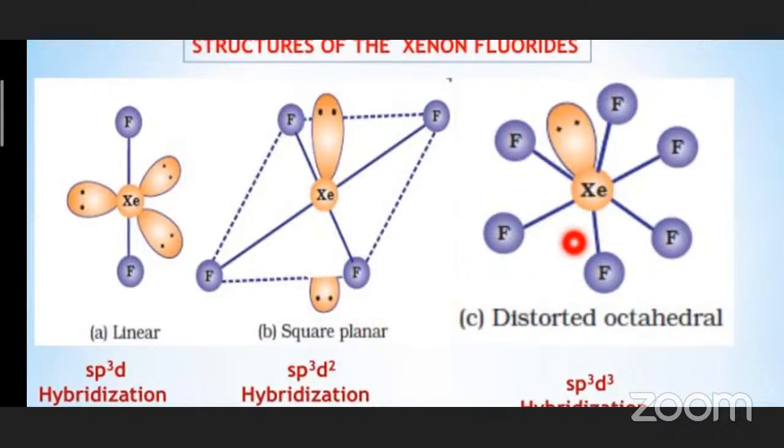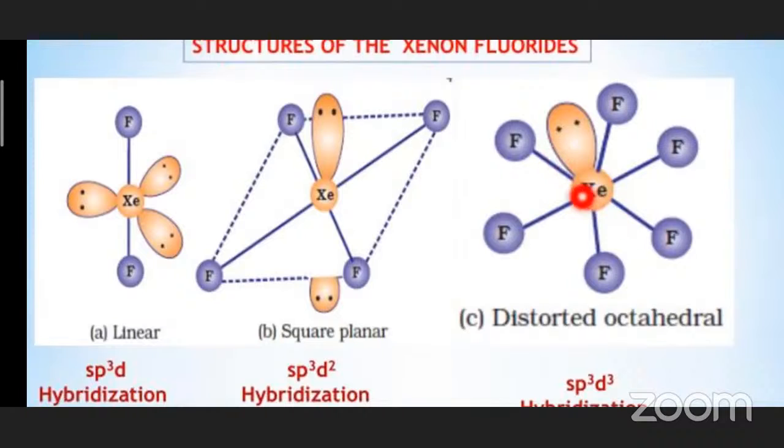Yeah, next coming to XeF6. F6 means what? Xenon should form 6 bonds with 6 fluorine atoms. Okay, that means it should have 6 unpaired electrons. So the number of excited states required is 3. So whenever xenon undergoes 3 excitations, it will be having 6 unpaired electrons and 2 electrons would be present as the lone pair.